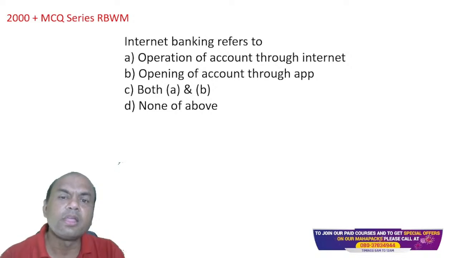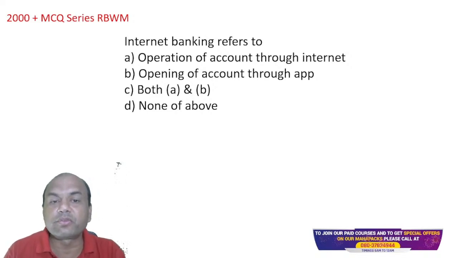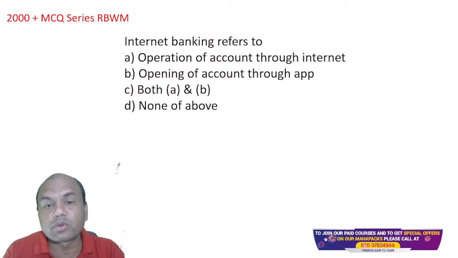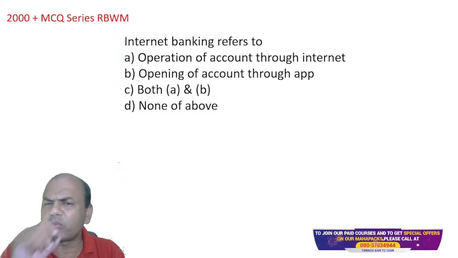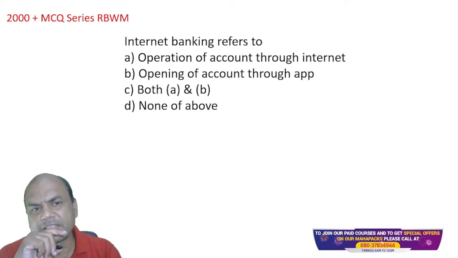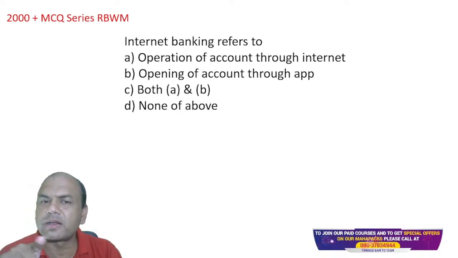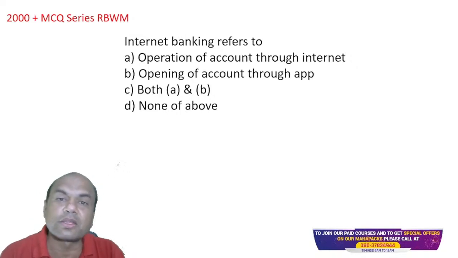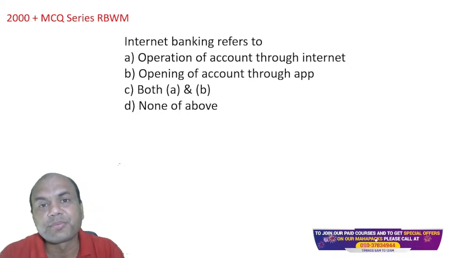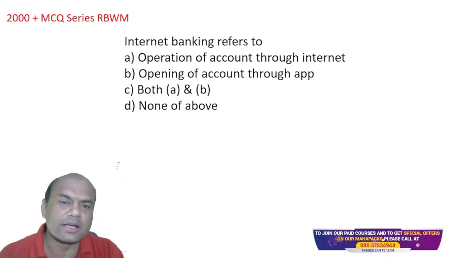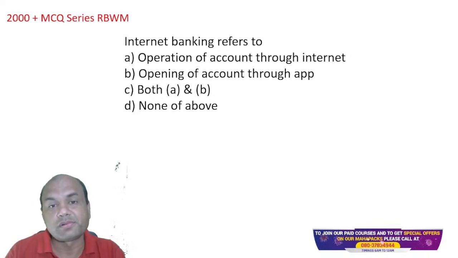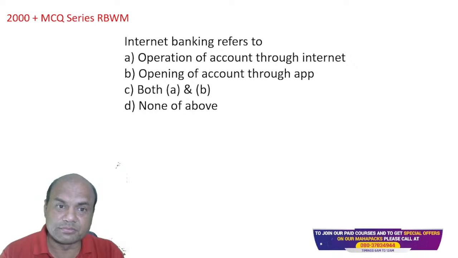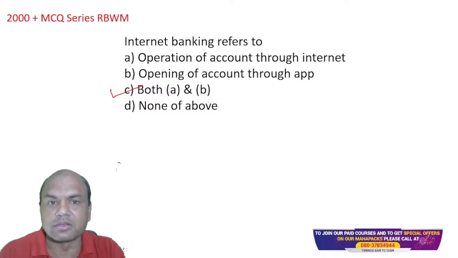Internet banking refers to operation of account through internet, opening of account through app, or both A and B. Now, what do you think, guys? Let me see. Is it both A and B or only A? Operation of account through internet means I'm having an account with you and I can deposit the money, withdraw the money, transfer the money, check the balances. I can do this. So operation means that. But can I open the account through app now? What do you say? I can, right? The answer is C, both A and B. Remember, internet banking refers to all.